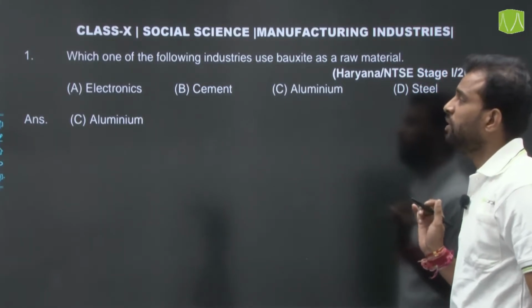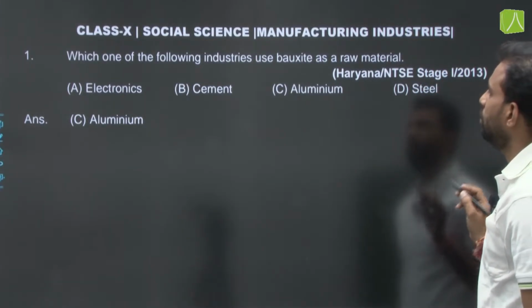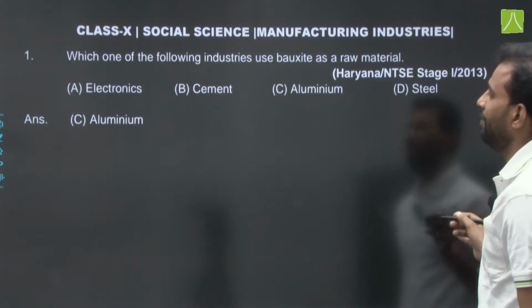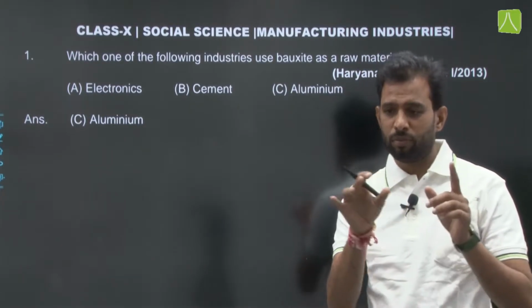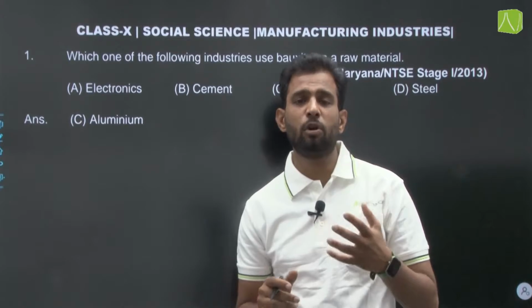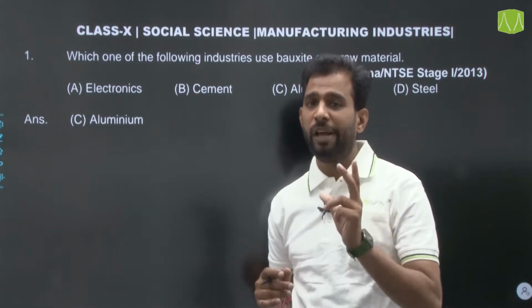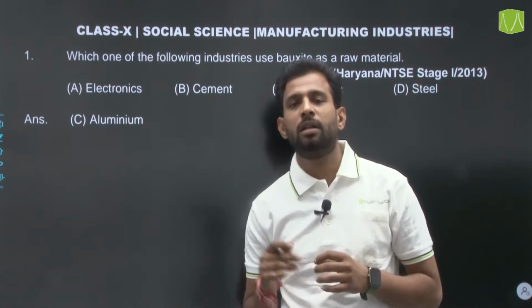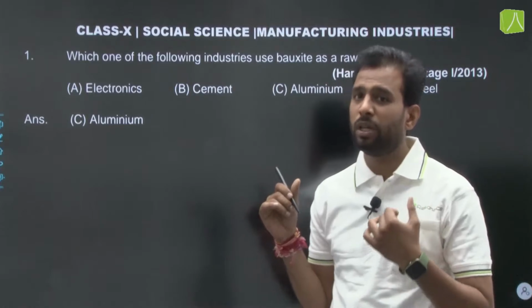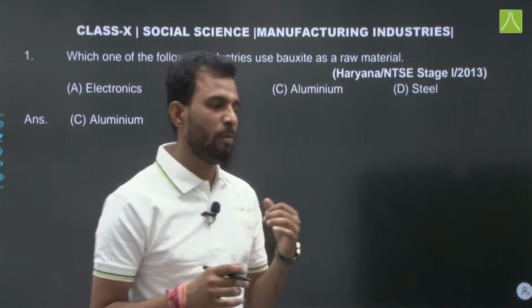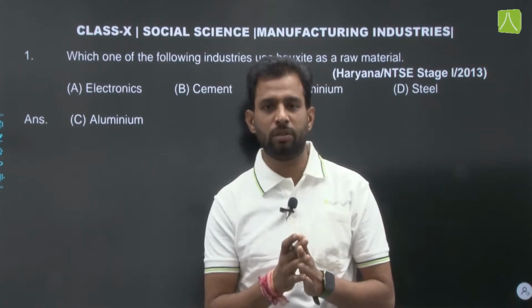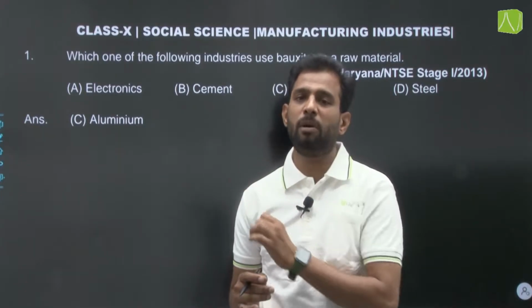The question is, which one of the following industries uses bauxite as a raw material? Bauxite is used as a raw material for aluminium, and there are also questions about steel, but here mostly we are talking about aluminium.